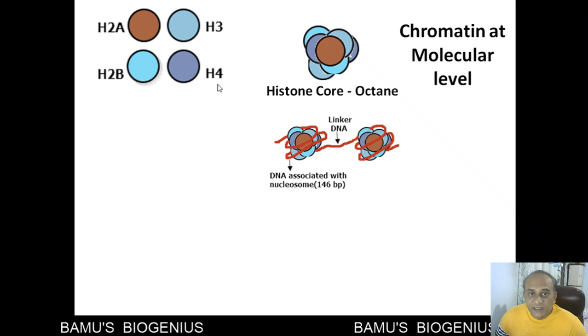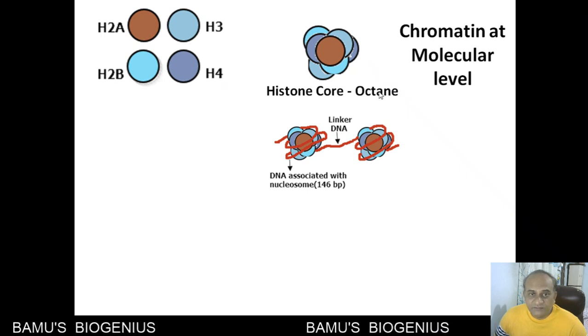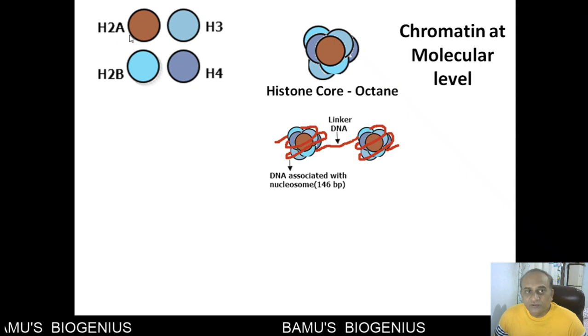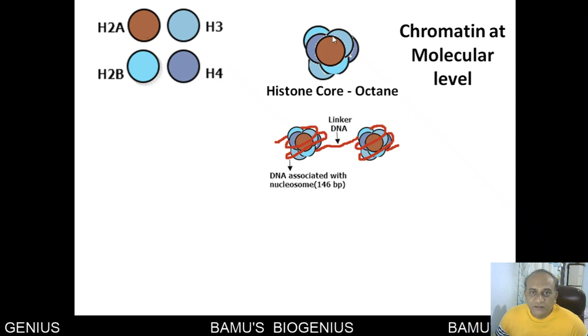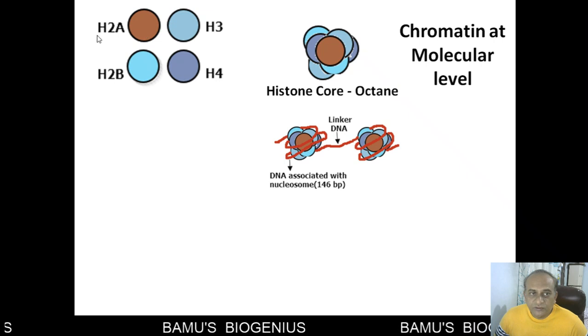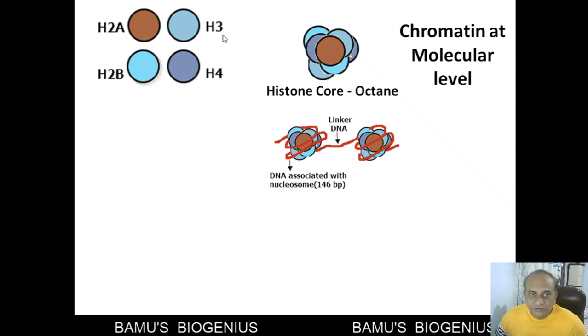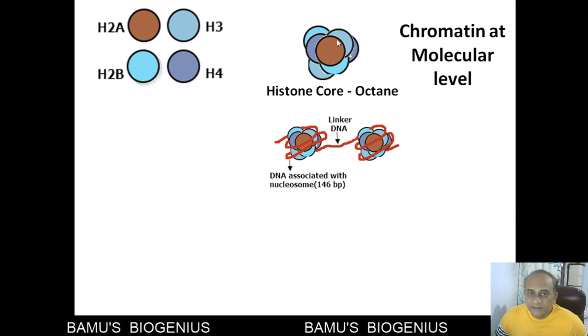Now they are arranged in the form of an octamer. Each protein is represented doubly, so you will find two units of H2A, two units of H2B, two units of H3 and two units of H4 that form an octamer, and that is known as a histone core.